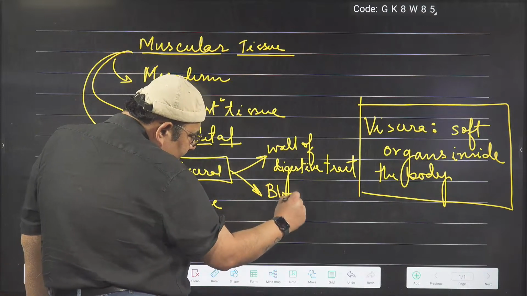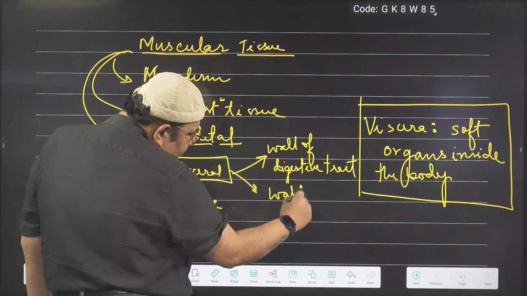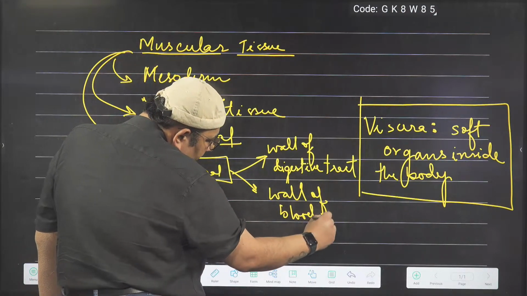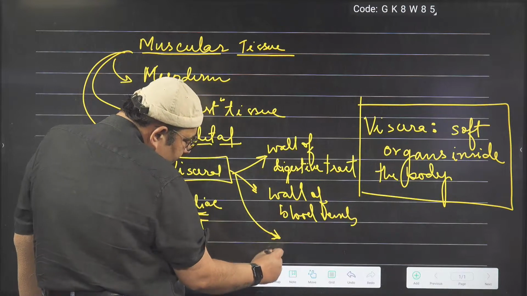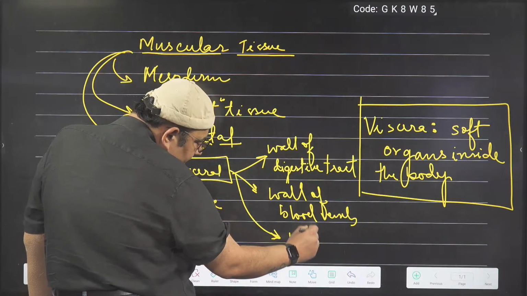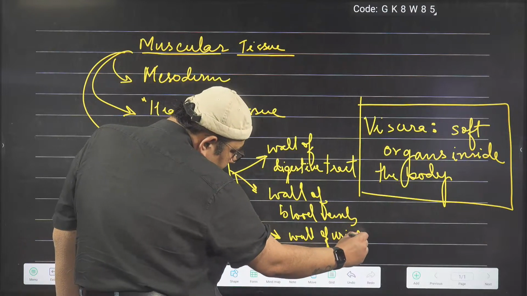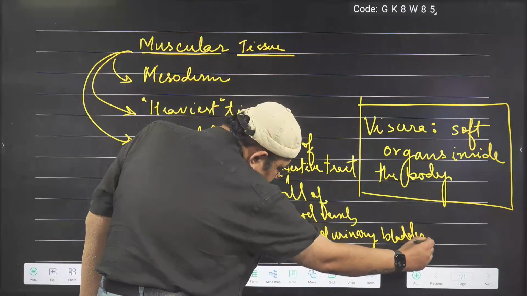You can find these in the wall of blood vessels, then in the wall of the urinary bladder.